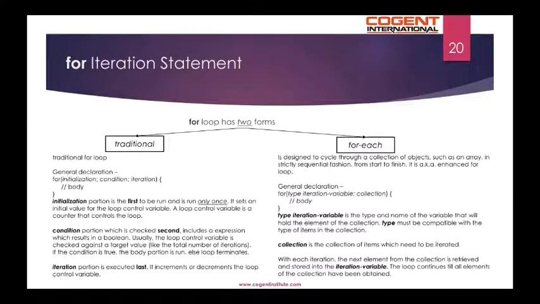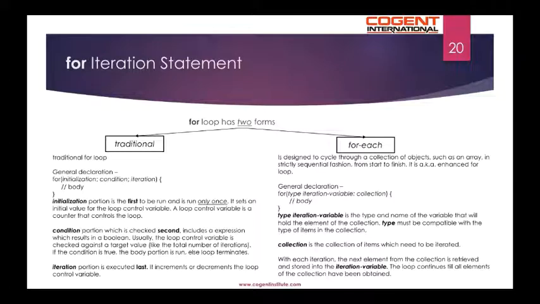Starts with a for, and within the parentheses there are three portions. The first is initialization portion, second is the condition portion, third is the iteration portion. Initialization portion is the first to be run and is run only once. It sets an initial value for the loop control variable. A loop control variable is a counter that controls the loop.